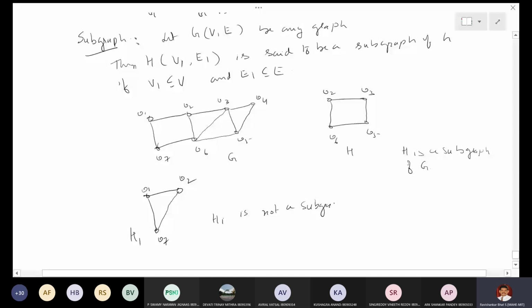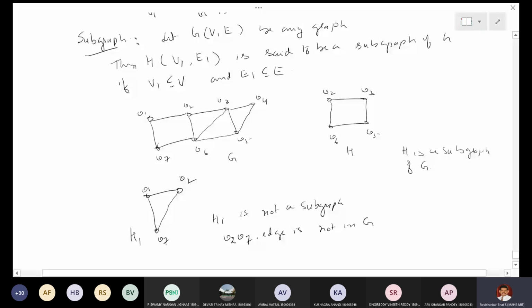Why? Because the vertex set is a subset of V, but the edge set is not a subset of E, because the V2, V7 edge is not in G. Therefore, this V1, V2, V7 triangle is not there.